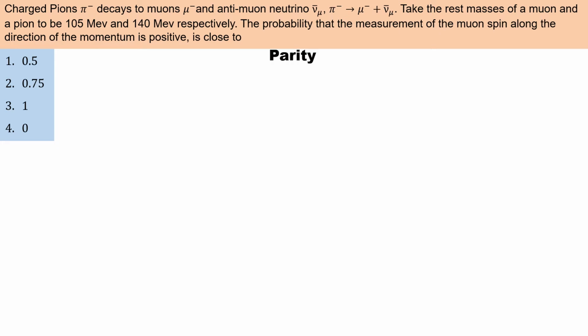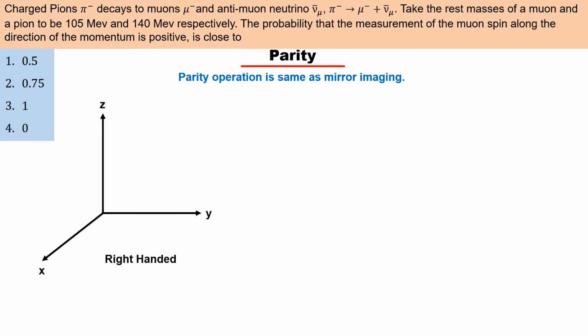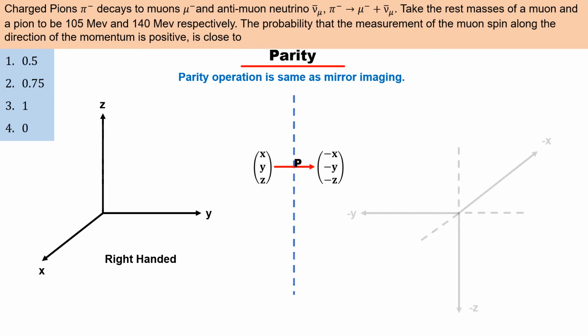Let us first understand parity. Parity means mirror image. If parity is operated on a coordinate axis, then the axis of the coordinate is transformed into its mirror image, such as the x-axis into minus x-axis, y-axis into minus y-axis, and z-axis into minus z-axis. That is to say, parity operation transforms a right-handed coordinate system to a left-handed coordinate system.